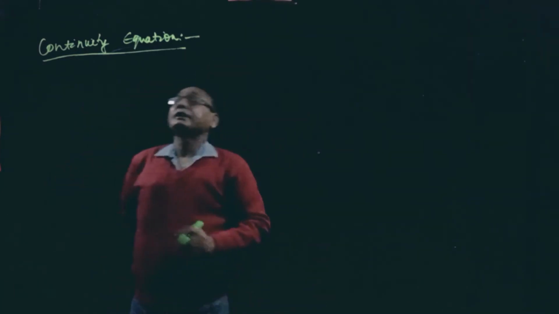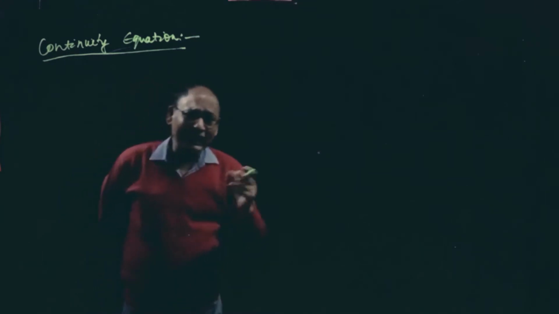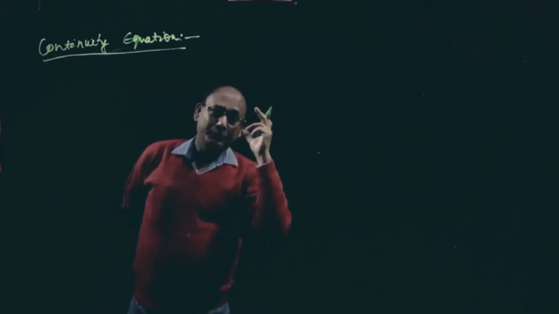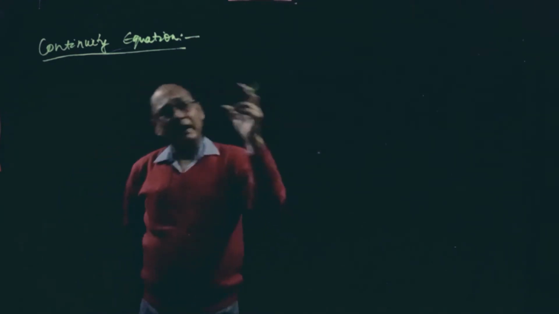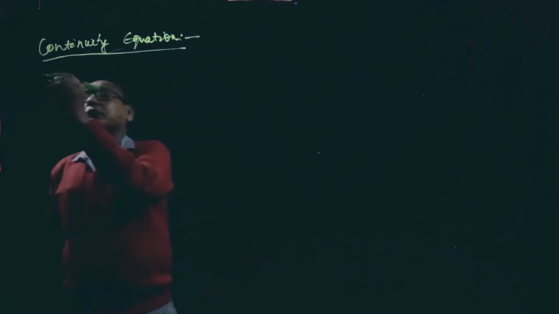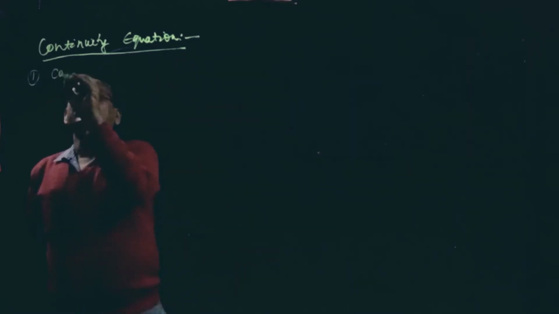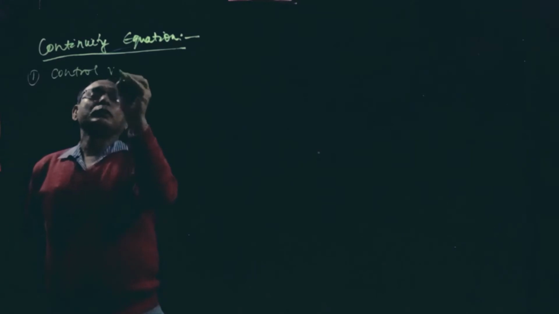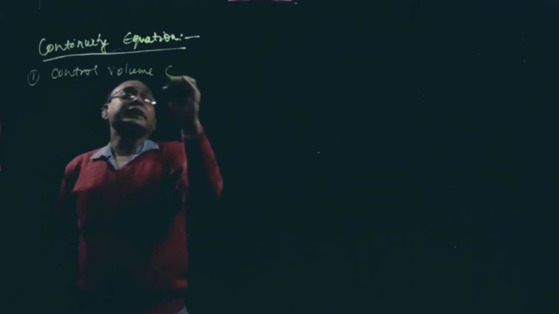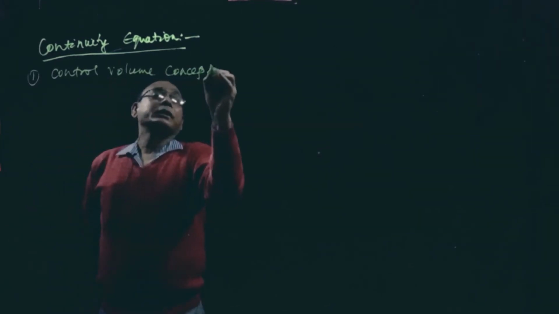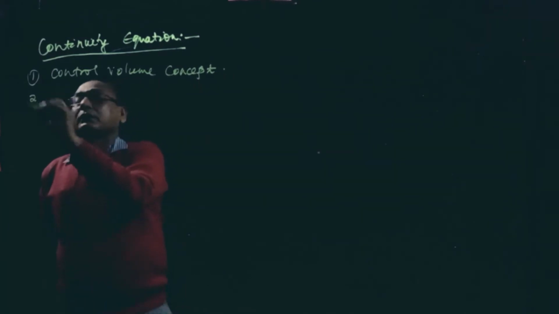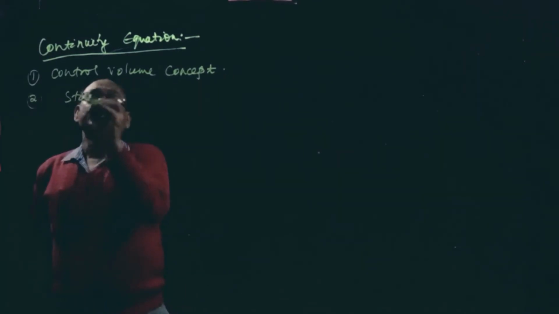Now, for the continuity equation, there are two ways by which we can find the derivation. Number one is the control volume concept. Another is the stream tube concept.